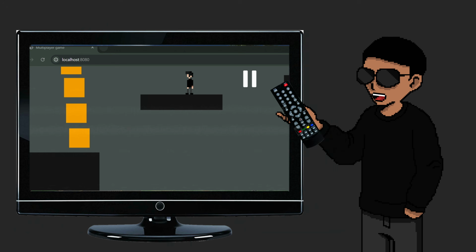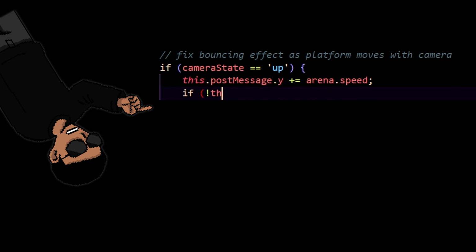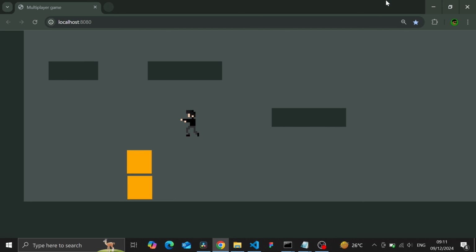There, you see that? This happens because the motion of the object due to gravity doesn't align with the movement of the camera. But don't panic, this is a minor issue. You can just throw in a simple hack that temporarily disables the gravity of the object when the camera moves downwards, so we no longer get that very bouncy effect.